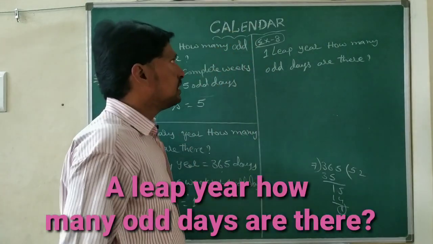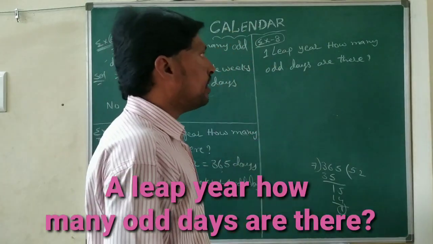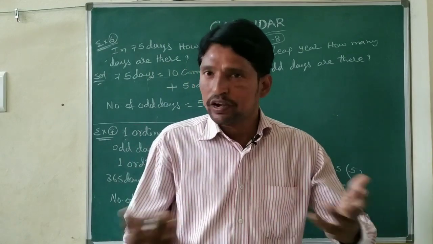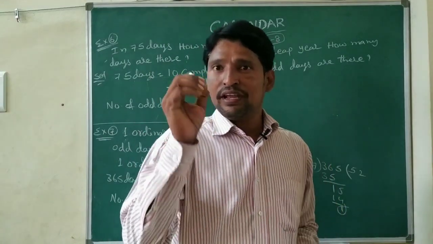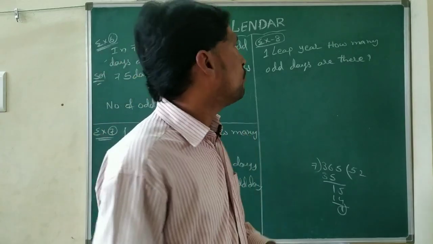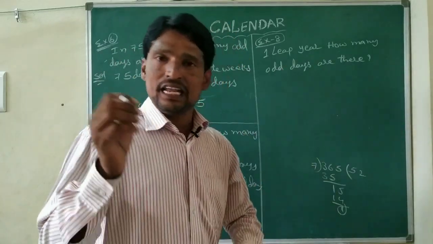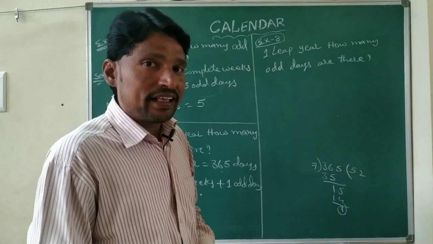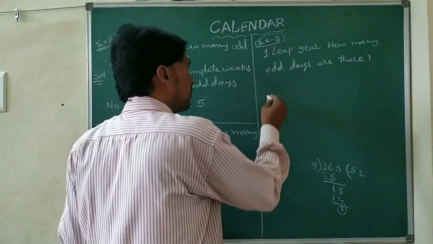Example number 8. For a leap year, how many odd days are there? What is a leap year? Every year which is divisible by 4 is called a leap year. How many days will a leap year have? That is 366 days.